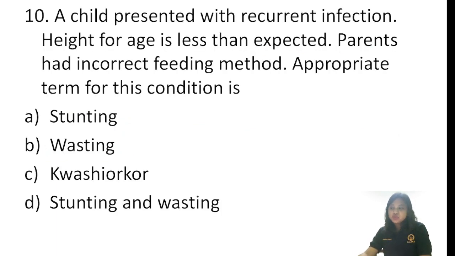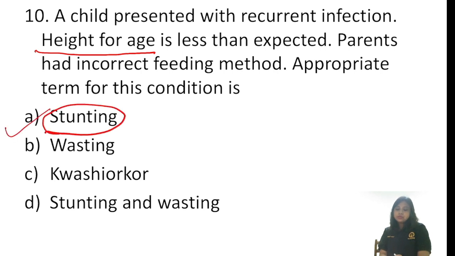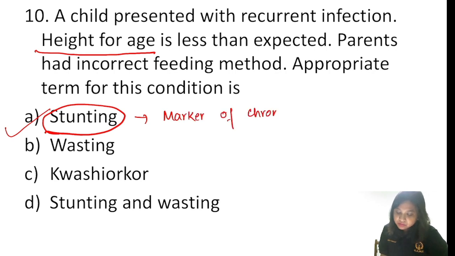A child presented with recurrent infection, height for age is less than expected. Parents had incorrect feeding method, appropriate term for this condition. Only one keyword here is important, that is height for age. So I already told you wasting means weight for height less than minus 3 SD. So what? So height will be, the answer will be stunting. So stunting is a marker of, remember, chronic protein energy malnutrition.